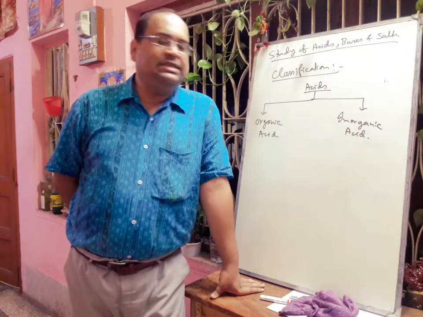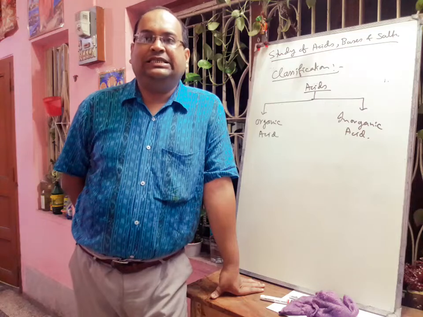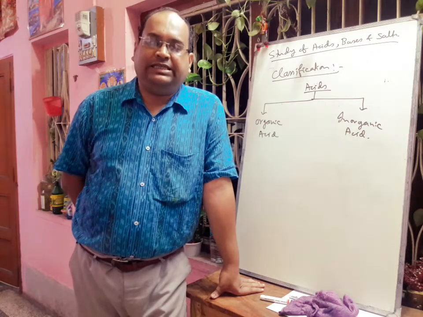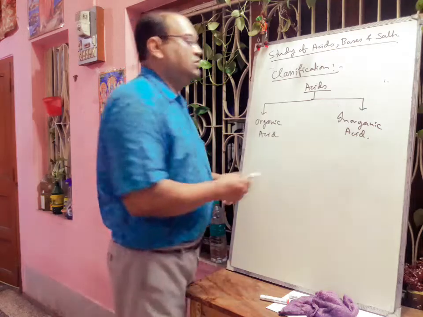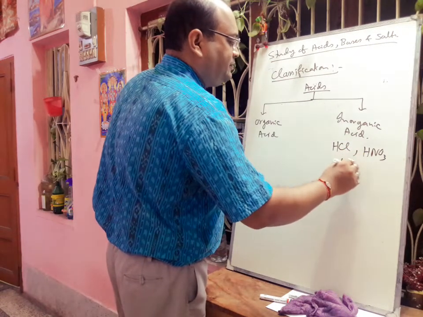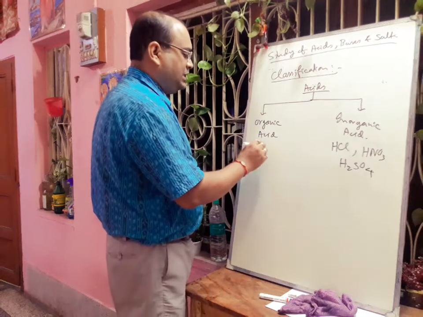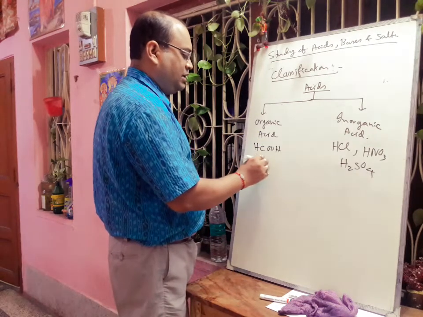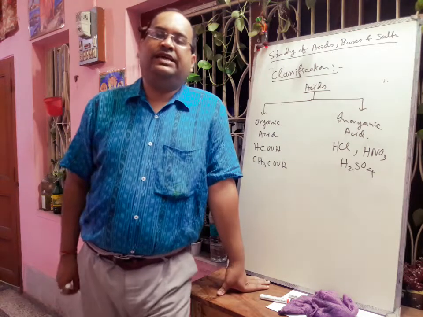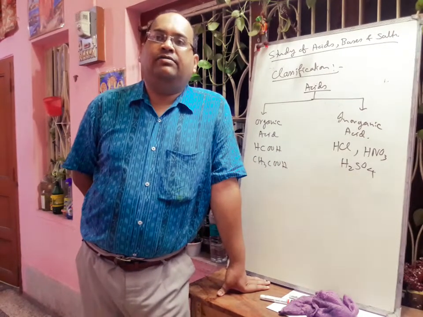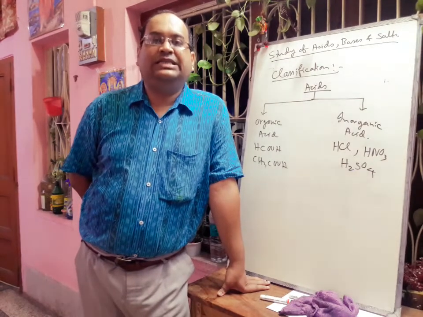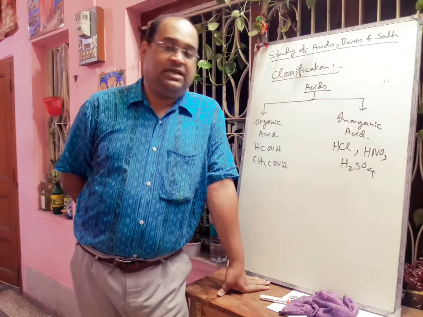But what are inorganic acids? Inorganic acids are those acids that are formed from minerals. We can think about hydrochloric acid, nitric acid, sulfuric acid, and organic acids are formic acid, acetic acid, that is vinegar. So HCl, HNO3, H2SO4, and phosphoric acid, we are preparing these acids from minerals. That is why they are called inorganic acids or mineral acids, and they are very dangerous.